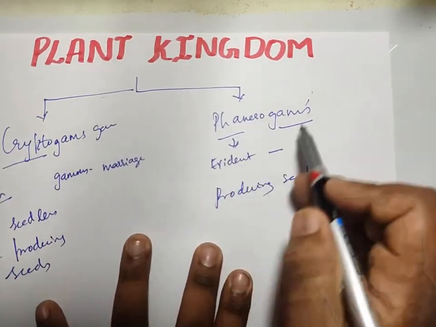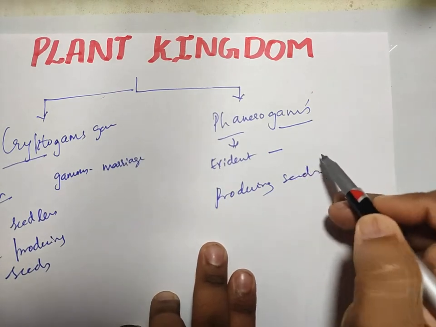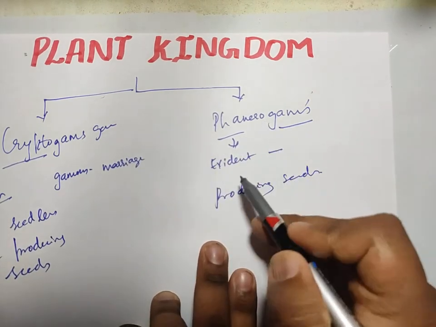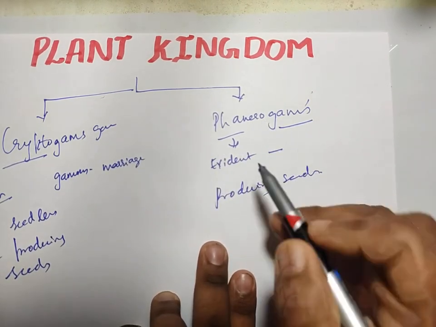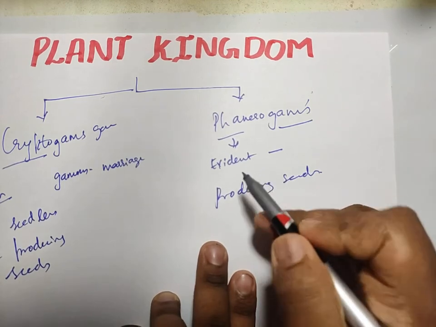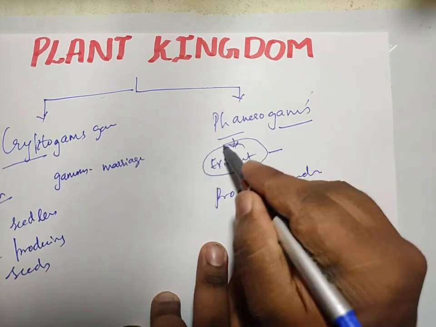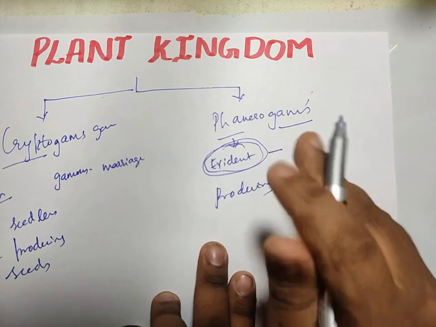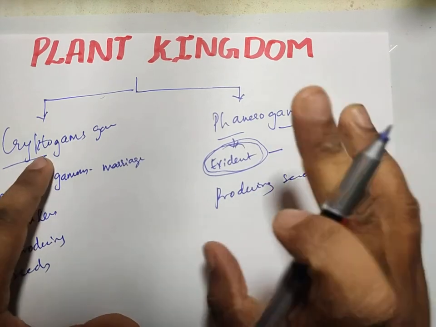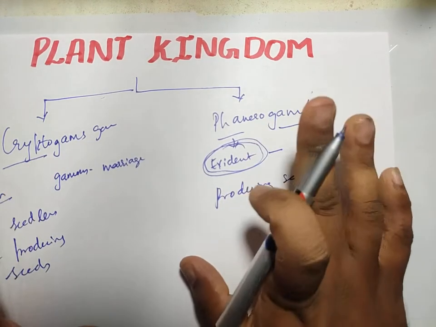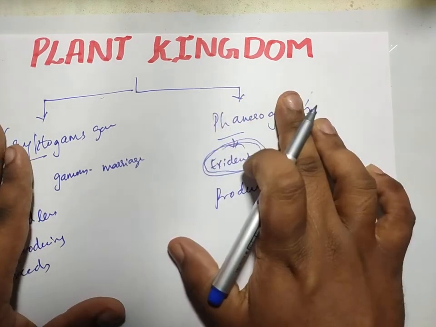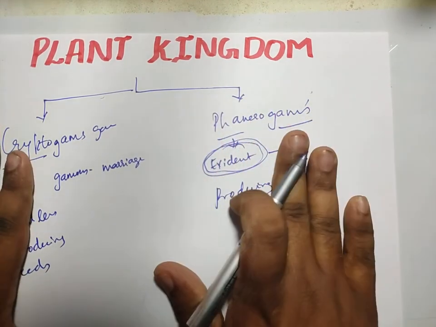And phanerogams: gams means marriage, and phanero refers to evident. It means whatever reproductive structures we have in the plant, they are evident, or you can find them very easily. So this is the meaning of cryptogams and phanerogams. Please remember this. The whole plant kingdom has been divided into cryptogams and phanerogams.